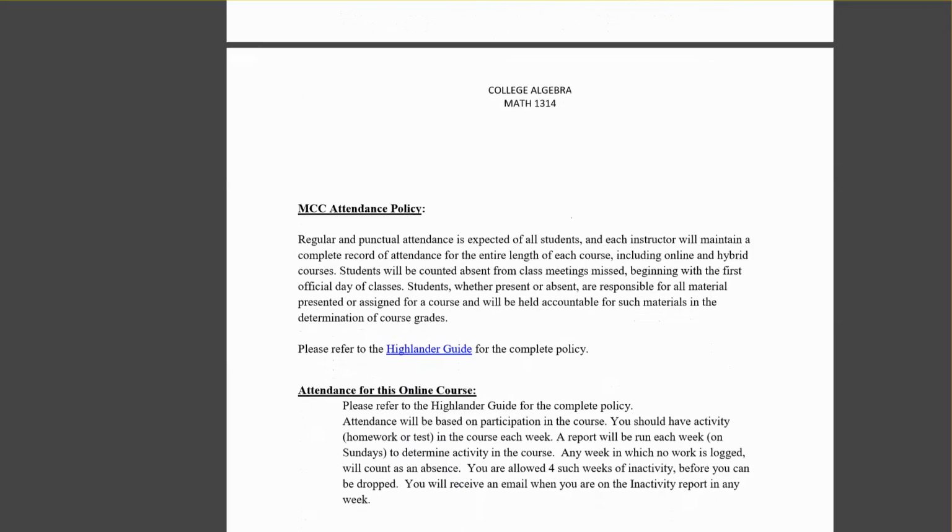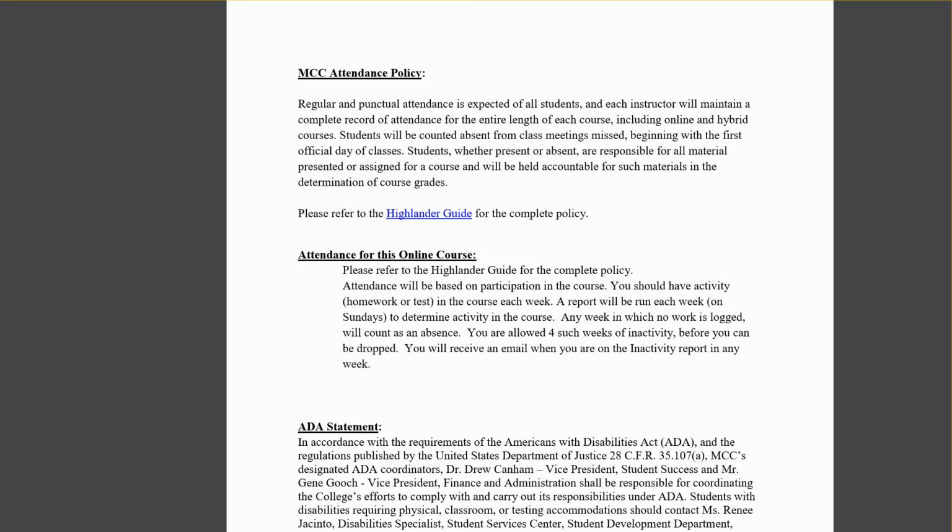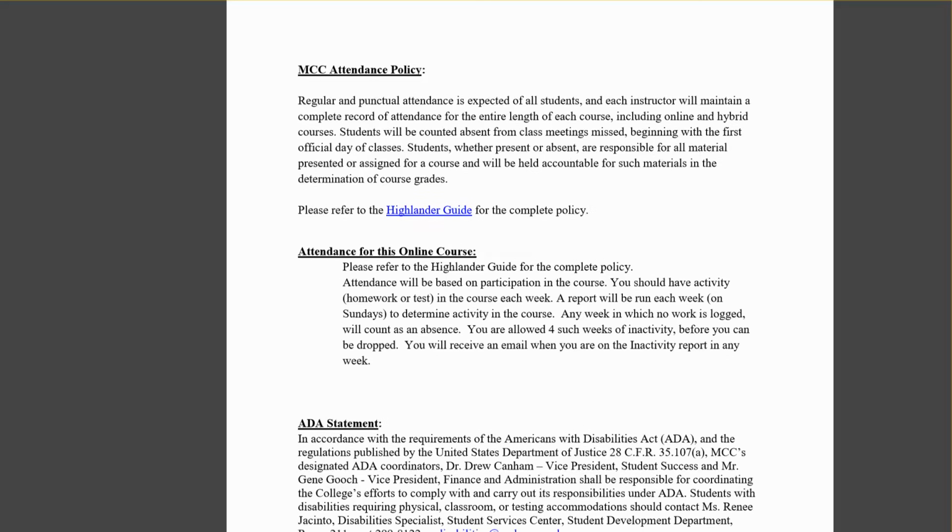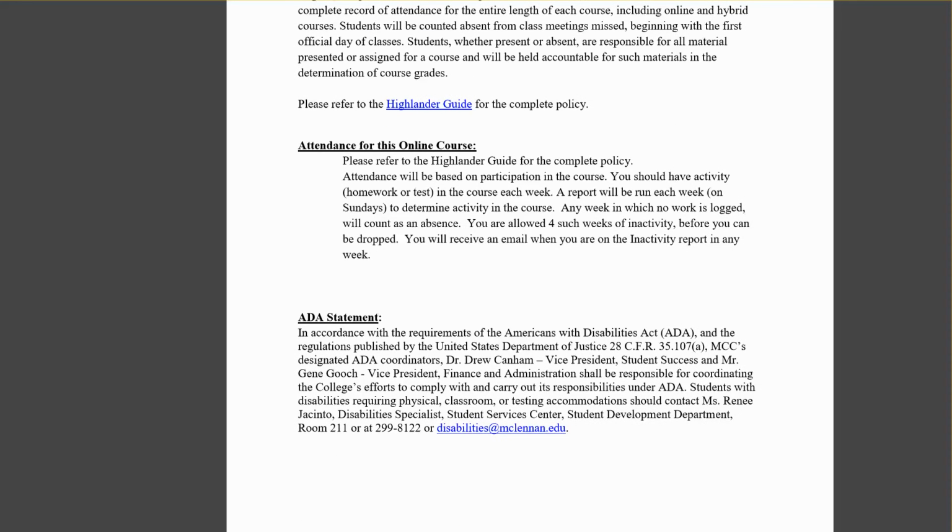Let's go down here. Attendance, here's the MCC policy right here. For me, in this course, because it's online, please pay attention. Attendance is based on participation. You should have activity, either working in homework or taking a test every week. So that means you could go in and work a few problems in one homework section, and that would actually count as your attendance. I'm going to run a report every Sunday, and that will determine whether you were absent or present that previous week. If you logged no work, it will count as an absence.